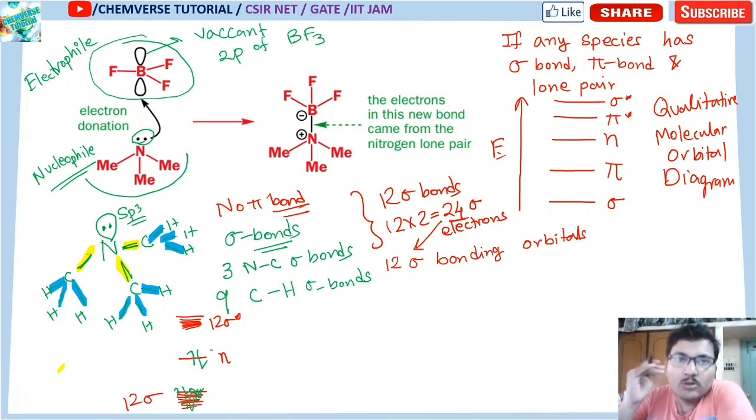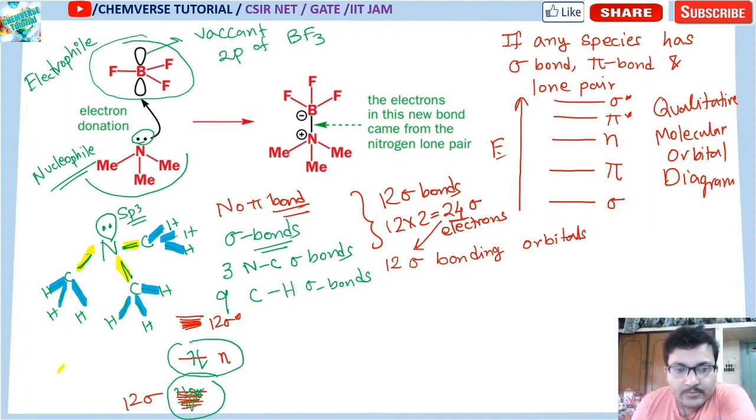So electrons are filled up to the non-bonding orbital. These 12 sigma bonding orbitals are filled, that means they are occupied molecular orbitals, and this is also an occupied molecular orbital. So these are nothing but your OMO.